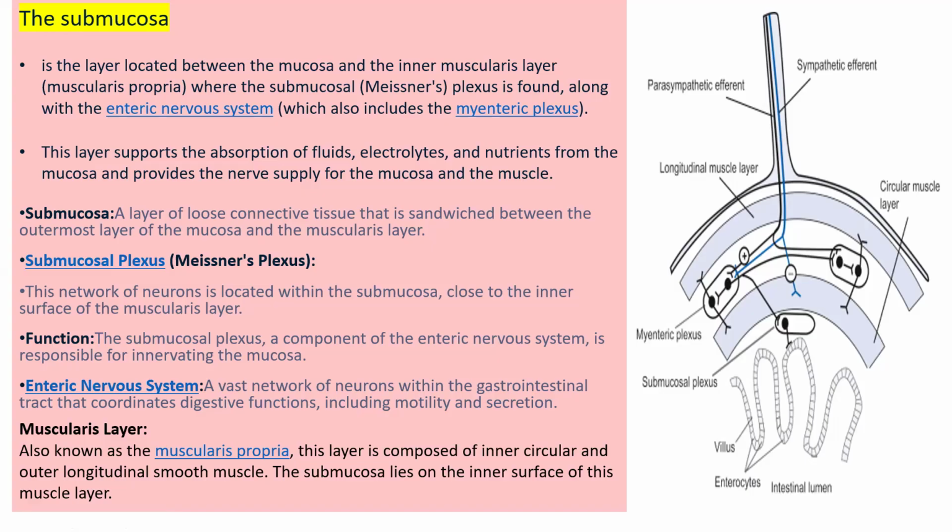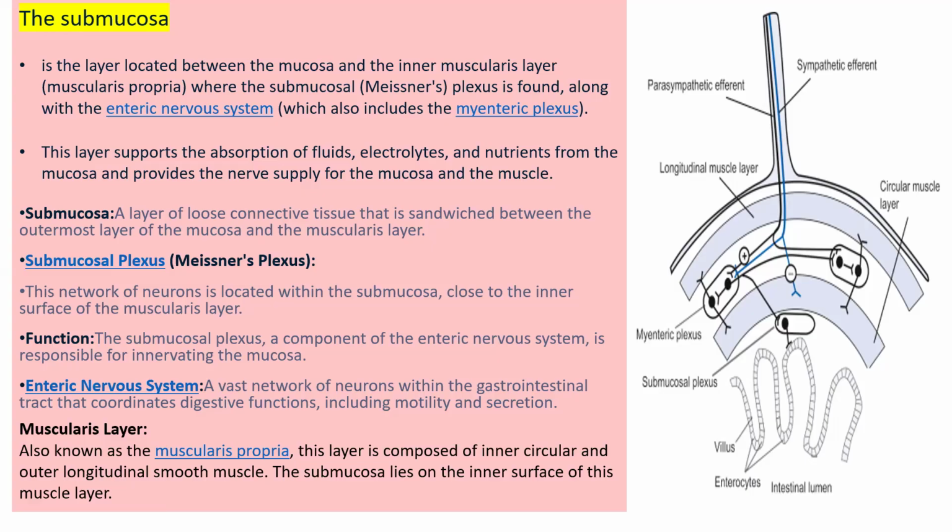Submucosa plexus is Meissner plexus. This is a network of neurons. Submucosa plexus is called Meissner plexus. Meissner plexus is present in the submucosa, and it is a network of neurons. Clear? The network of neurons in the submucosa layer is called Meissner plexus, which is located within the submucosa, close to the inner surface of the muscularis layer, which is also called muscularis propria.